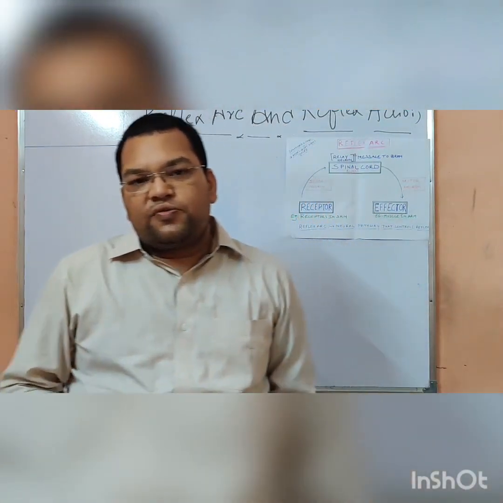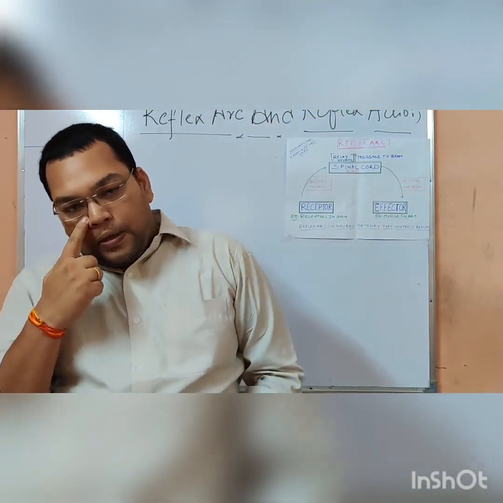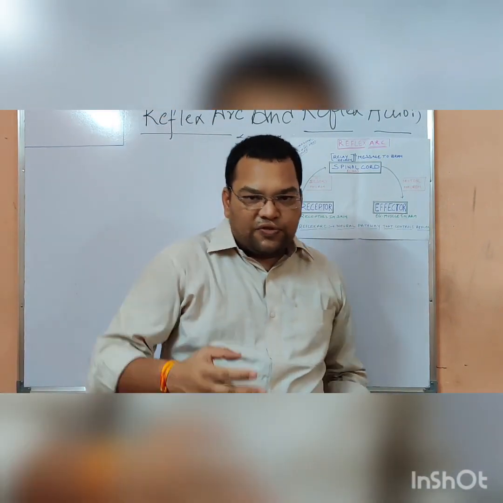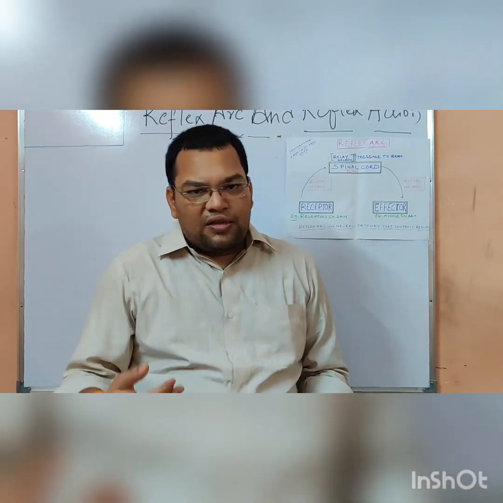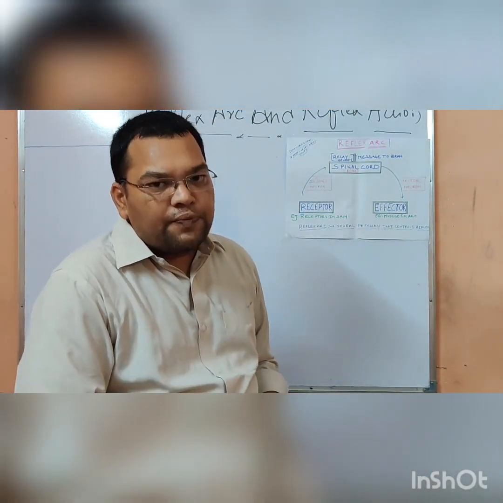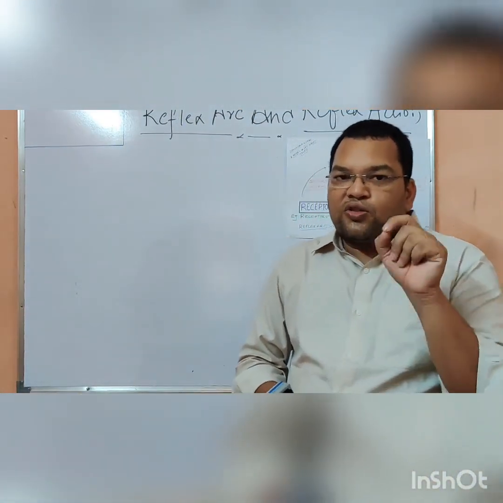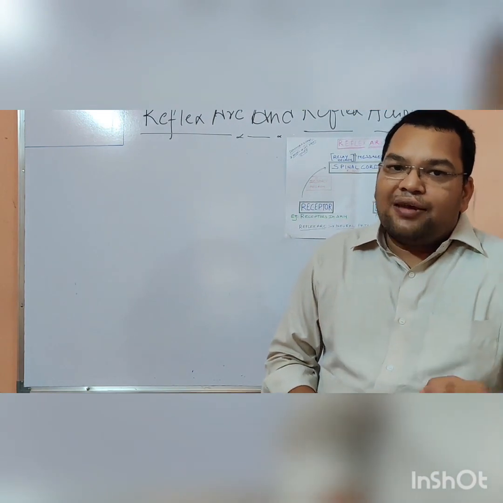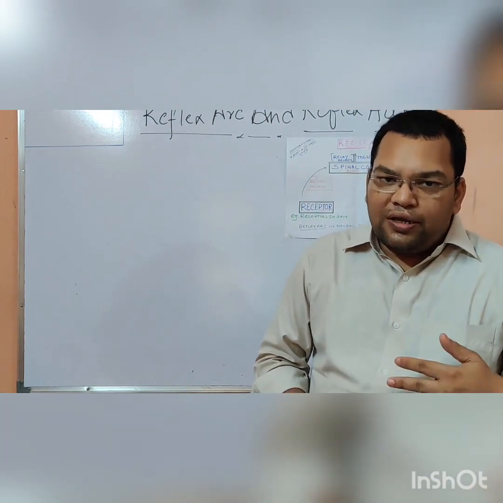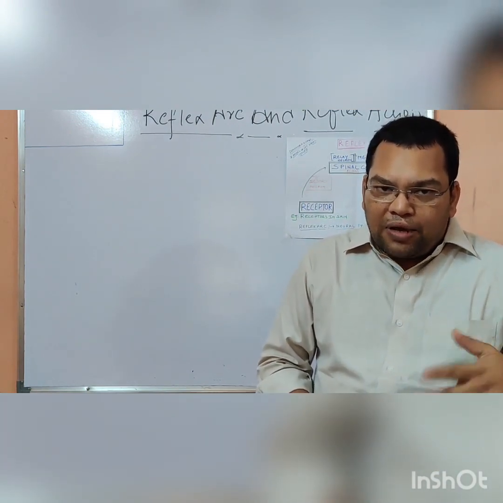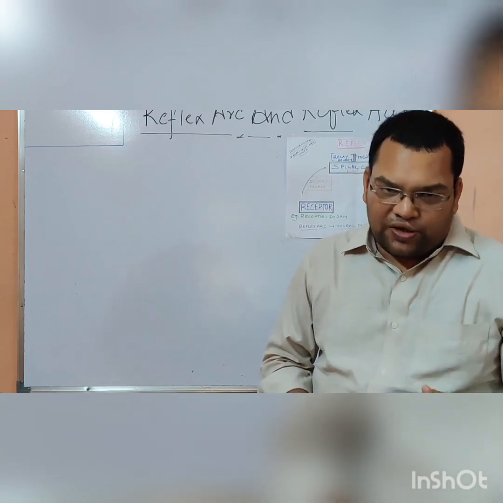There are two types of actions performed by our body. The first type is the voluntary actions, and the other is the involuntary actions. In the 9th class we studied that voluntary actions are those actions which can be done by the body on its own. The will is involved in it.